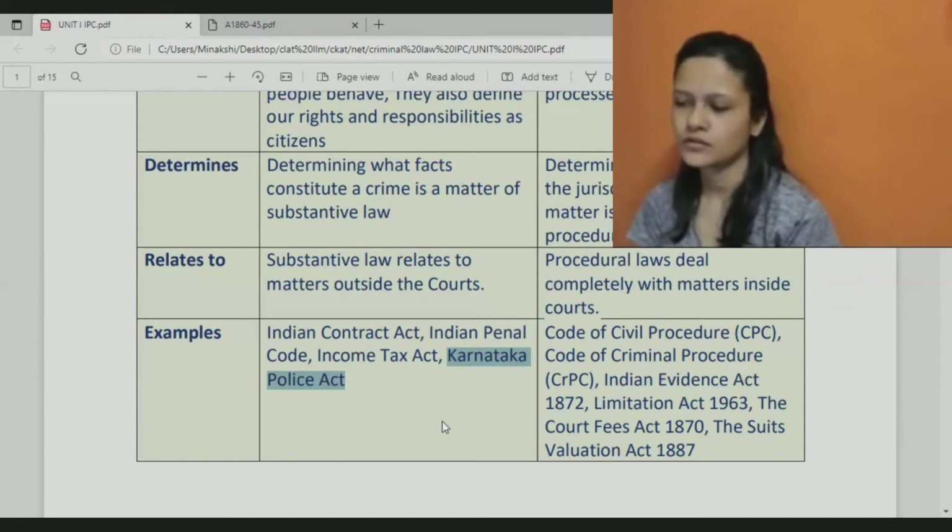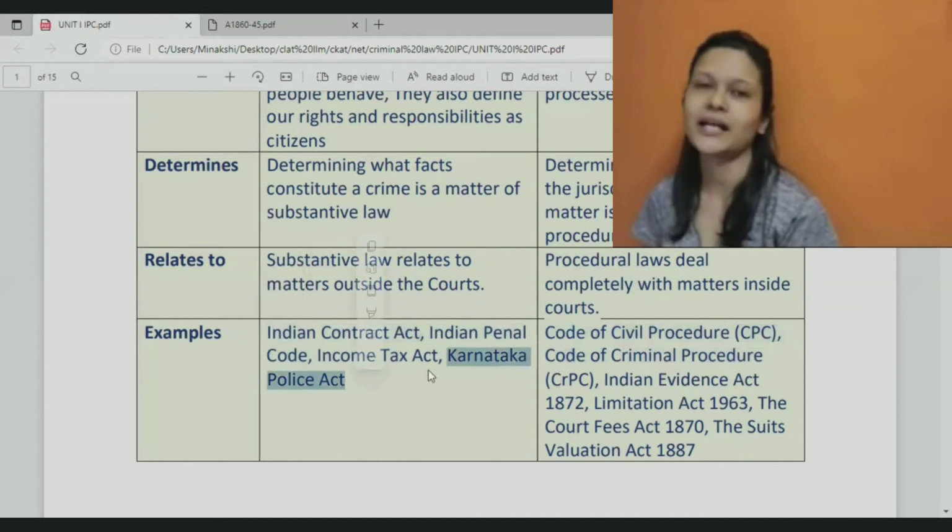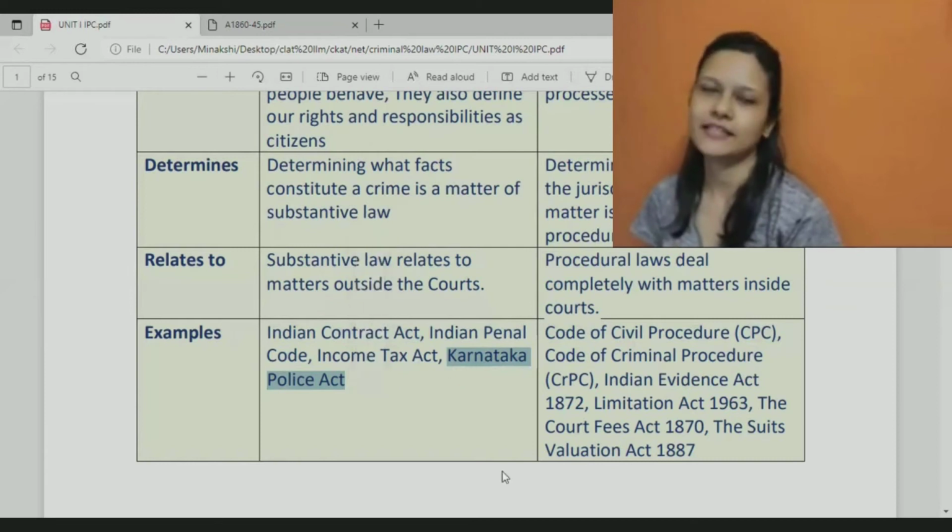Okay. So what about the Karnataka Police Act? Is it passed by the State Legislative Assembly or Parliament? State Legislative Assembly. Yes, correct. All these other legislations are from Parliament, applicable in entire India, but this one is applicable only in Karnataka, and it was not passed by Parliament. It was passed by the State Legislative Assembly of Karnataka.